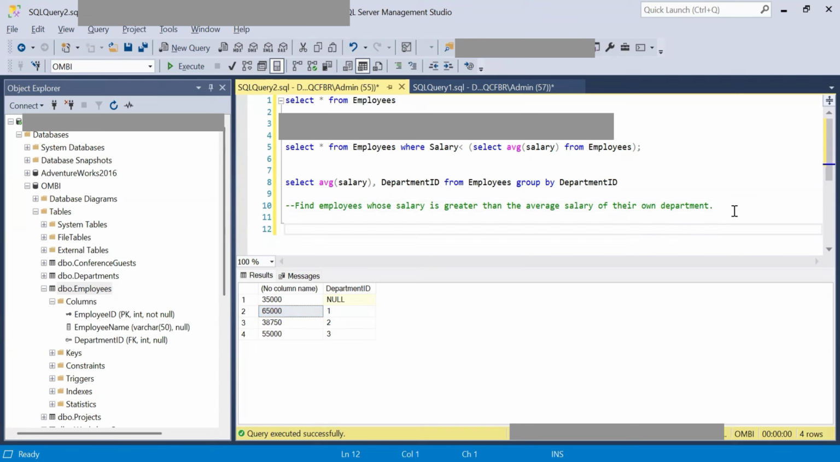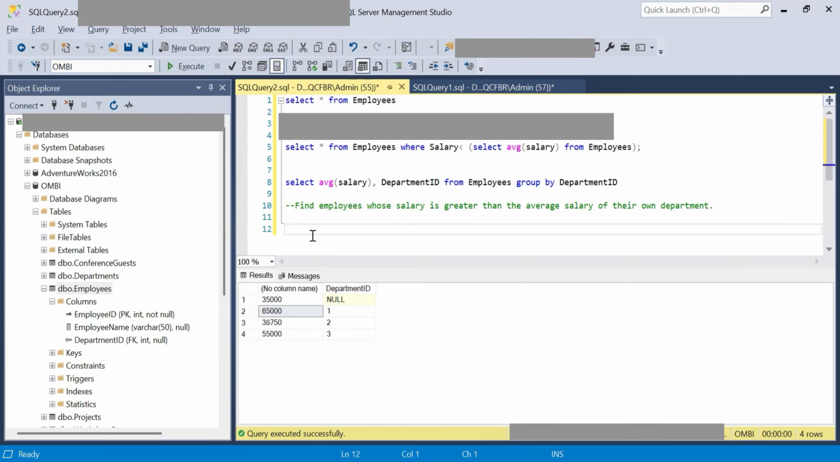So unlike the previous scenario where the inner query just executed once and passed on the value to the outer query, here we cannot get the department wise average through a single run of the inner query. Instead, the average needs to be calculated at every department level multiple times, and the result set needs to be passed on to the outer query. Now let's understand how we can write the query for this.